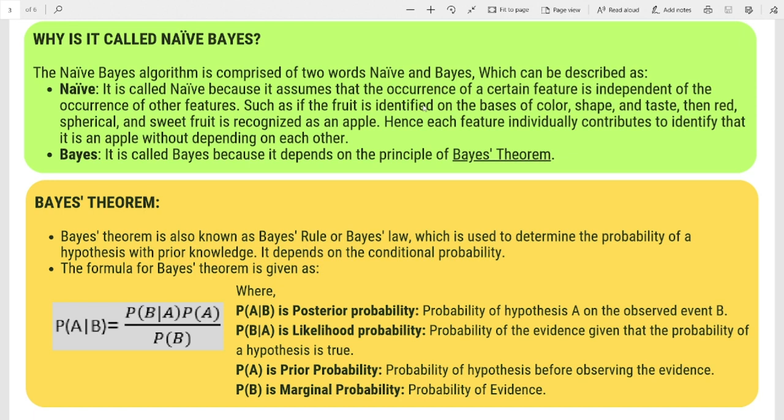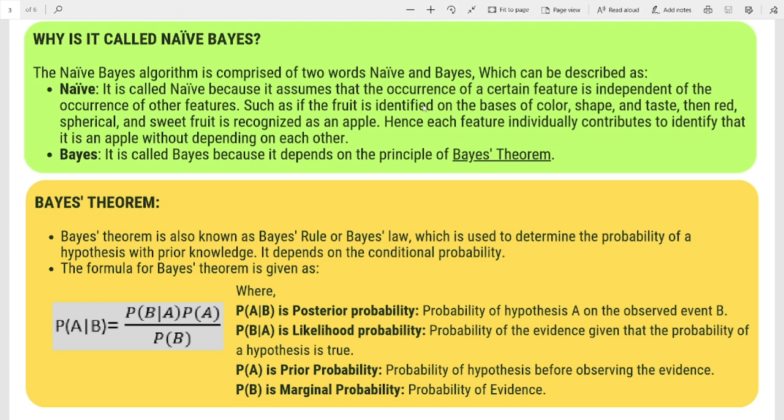Bayes theorem is also known as Bayes rule or Bayes law, which is used to determine the probability of a hypothesis with prior knowledge. It depends on the conditional probability. The formula for Bayes theorem is given as P(A|B) equals P(B|A) into P(A) upon P(B), where P(A|B) is posterior probability.